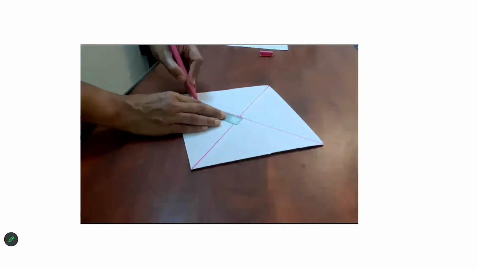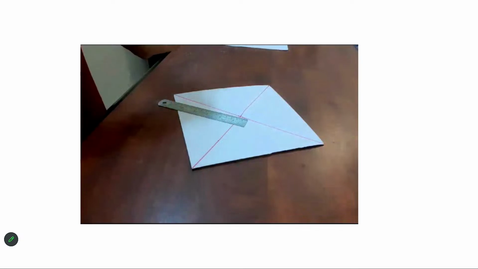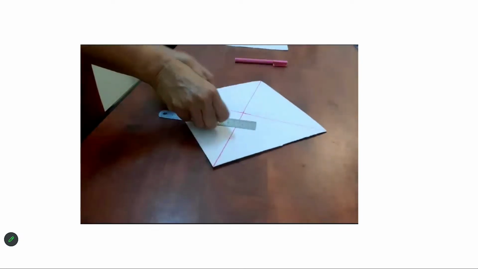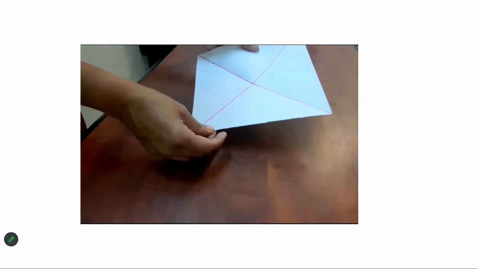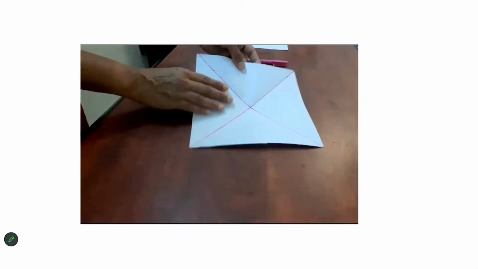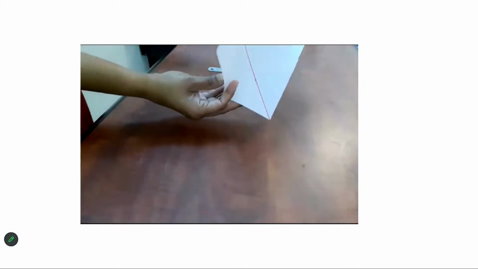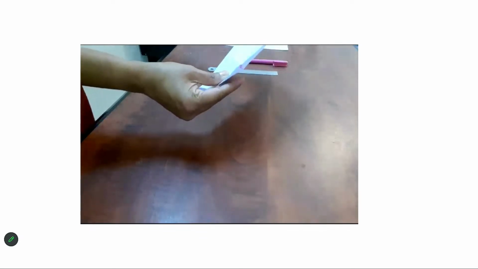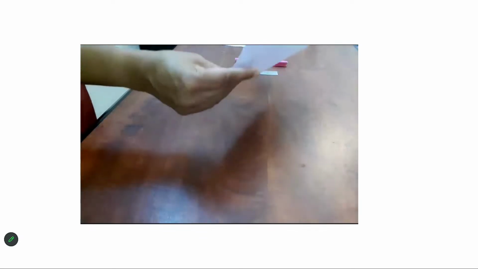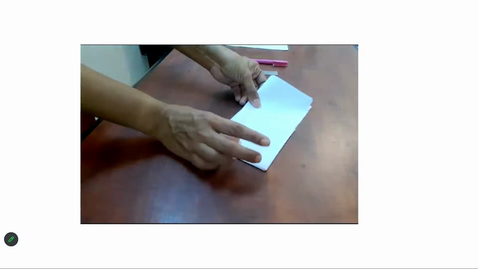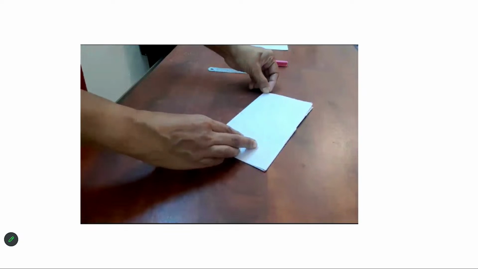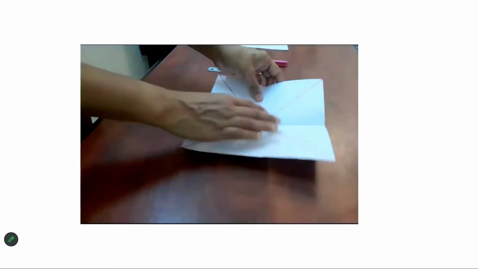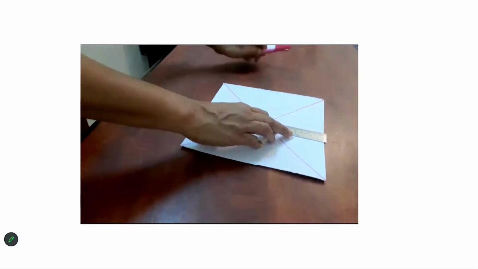Now think about it. What will be the third line of symmetry? Two lines we finished. Can you fold it in any other way? Yes. We can fold it sideways also. If we do it sideways, again we can get another line of symmetry. So that will be our third line of symmetry.